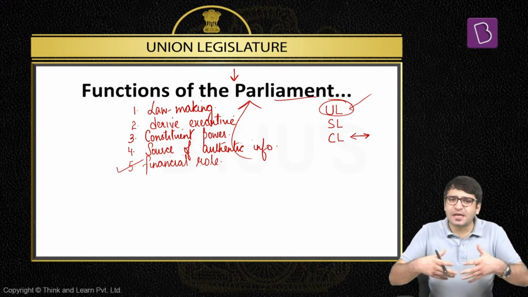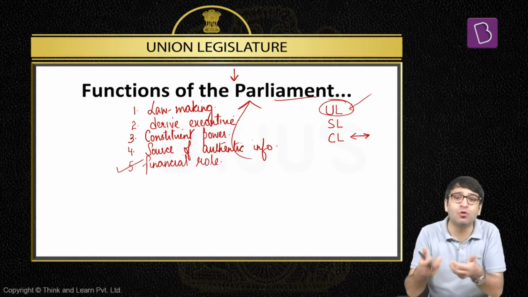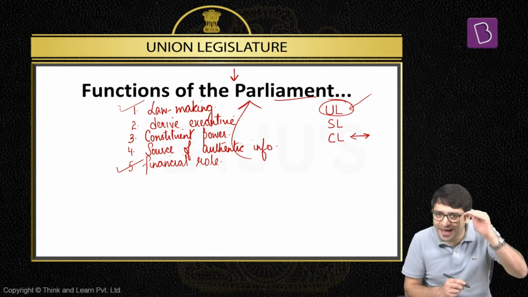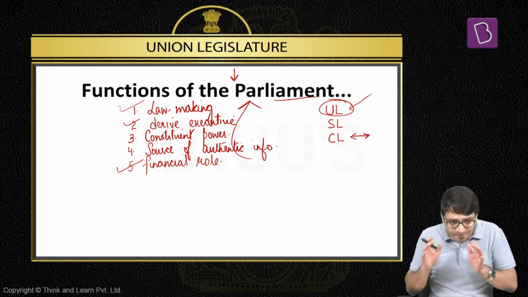But when we look at Parliament, we say Parliament performs multiple functions, multiple roles are played by the Indian Parliament. Which are these multiple roles? Number 1, it's the supreme lawmaking body at the central level, at the union level. Number two, it supplies us with the executive.